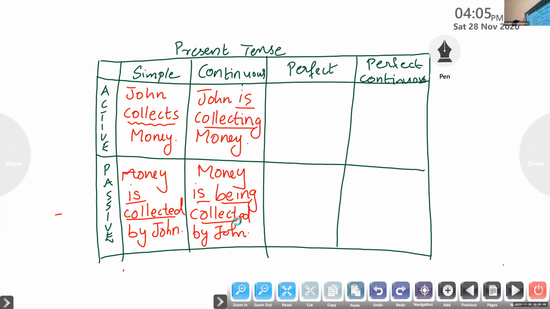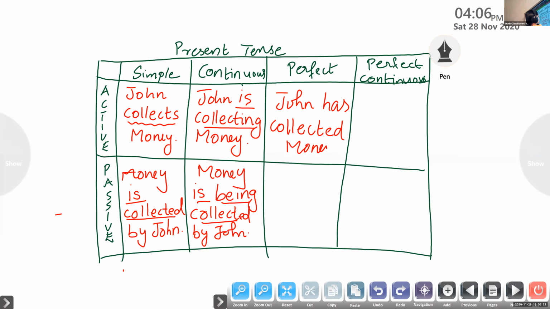Now tell me how to change the same sentence into its perfect form. Remember, present perfect form. John is singular. John has collected money. As John is singular, use has. If it is they or something like plural, we have to use have. And if the subject is I also, we must use have. But here it is John, so we use singular verb. So John has, as you said, collected, right? John has collected money.